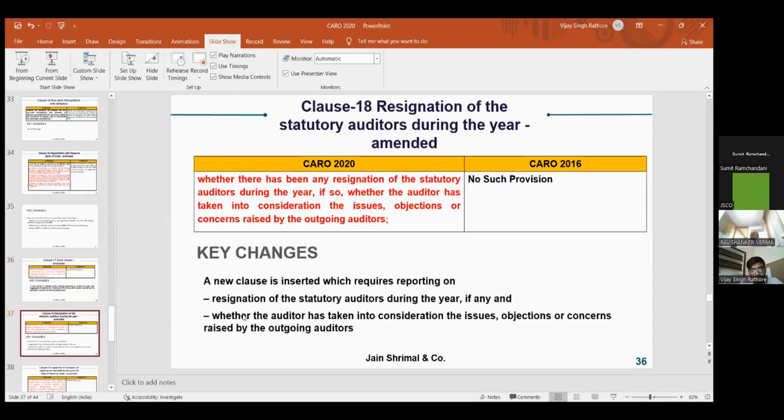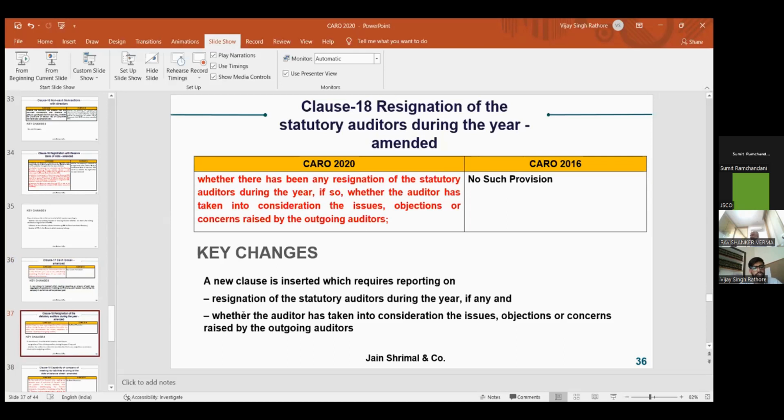And this is also a new clause that was not in CARO 2016: if there is any resignation by the statutory auditor, then the reasons behind that resignation, and the issues, objections and concerns raised by the outgoing auditor, and whether they have been considered by the management and the incoming auditor, have to be reported in CARO 2020.